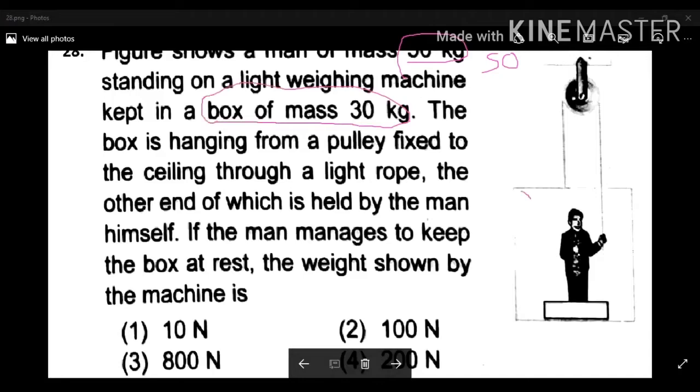The box is hanging from a pulley fixed to the ceiling through a light rope, the other end of which is held by the man himself. If the man manages to keep the box at rest, what is the reading shown by the machine? We have to calculate. Let's see the solution for this problem.